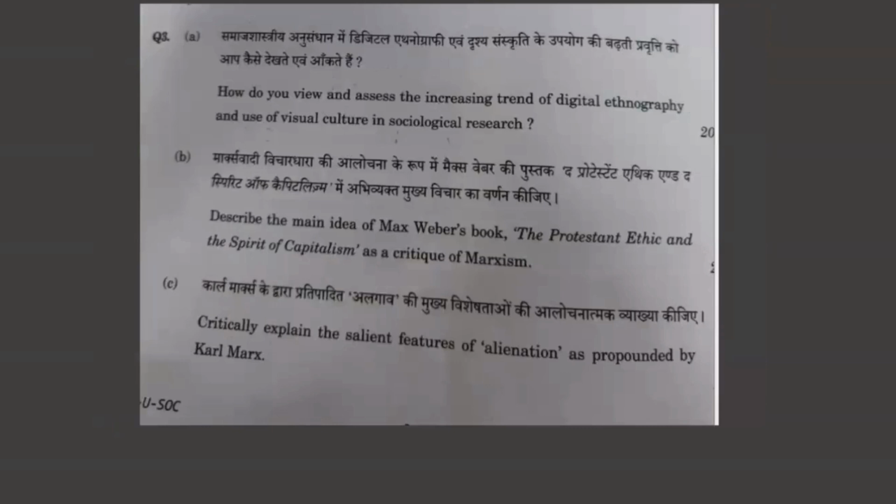Now we will see the next question. Third question, part A. How do you view and assess the increasing trend of digital ethnography and use of visual culture in sociological research? This is a tough question, and this question can be written only if you can think from a broader perspective. This is not a question which is usually covered in books. It is a tough question. Okay, I would not have written this question, but if you have written it, then it is simply the use of digital technology and the digital sphere in ethnographic research. Okay, so it basically involves the use of photos, images, paintings as data.